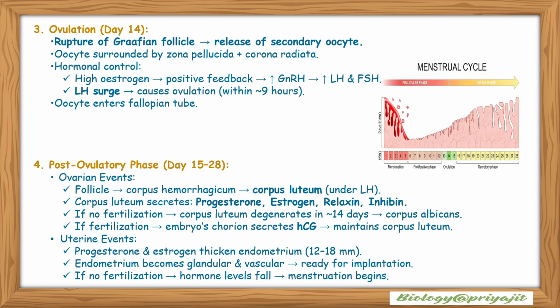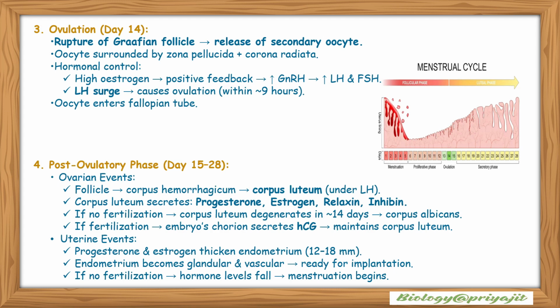Ovulation occurs approximately on day 14. It is mediated by the rupture of the Graafian follicle, which releases the secondary oocyte, and the process is called ovulation. The oocyte is surrounded by zona pellucida and corona radiata. Hormonal control: a high level of estrogen causes positive feedback, and it increases the level of GnRH, which promotes the level of LH and FSH. The LH surge causes ovulation within 9 hours. Then the oocyte enters the fallopian tube.